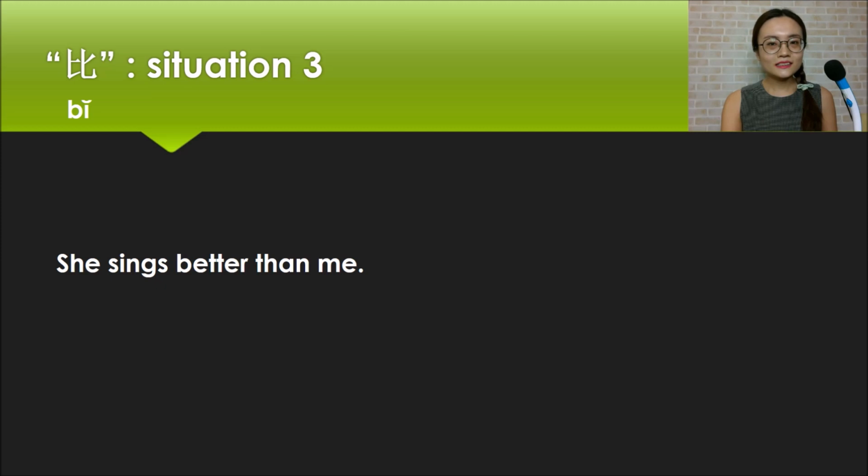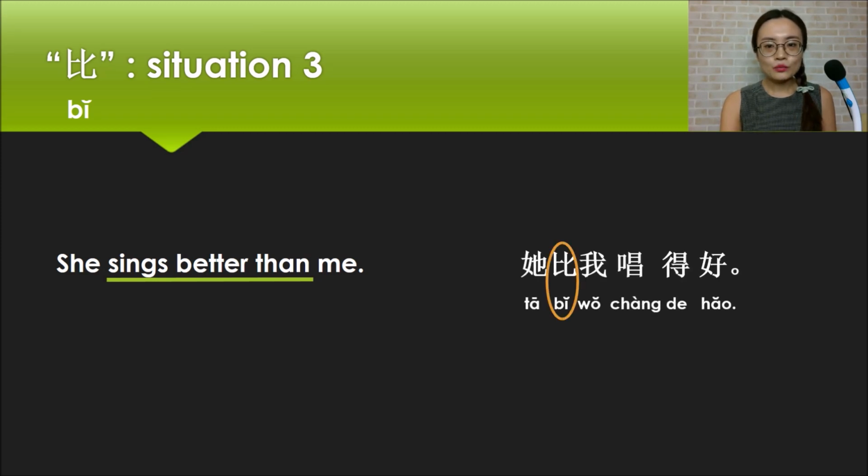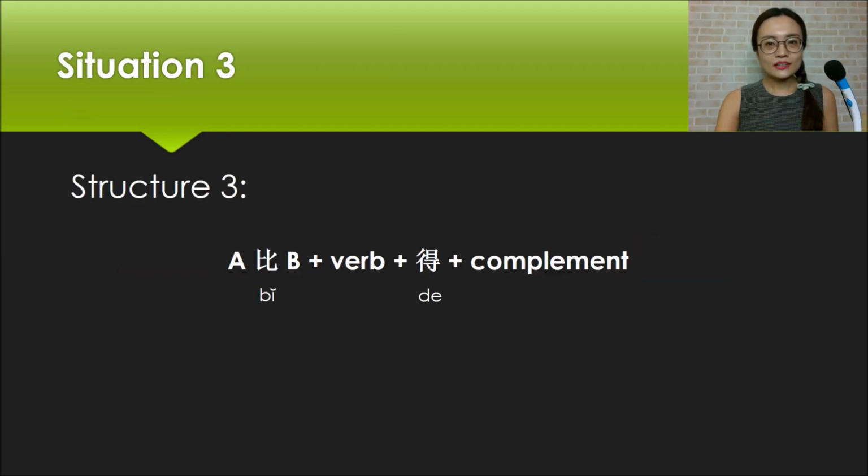Now let's learn the third situation of 比 sentences. Look at this English sentence. She sings better than me. How to say that in Chinese? 她比我唱得好. Through this sentence, we can know the third structure of 比 sentences. That is A 比 B plus verb plus de plus complement. Notice, this part, verb plus de, can be moved up after the subject A.